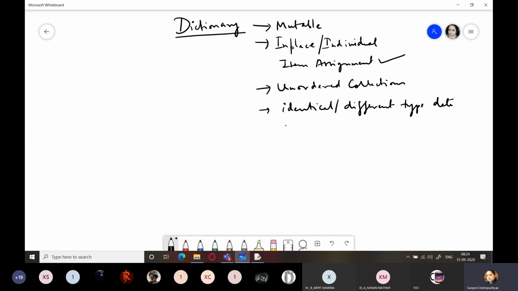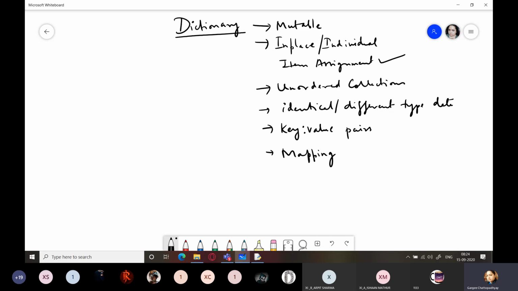You can note these points in your copy, students. Okay, this is all about dictionaries in bullet points. They are mutable, they are unordered, and they can store items of identical or different types, and they store everything in the form of key value pairs. And they fall under the category of mapping. Not sequences anymore, they form a different category, that is mapping.